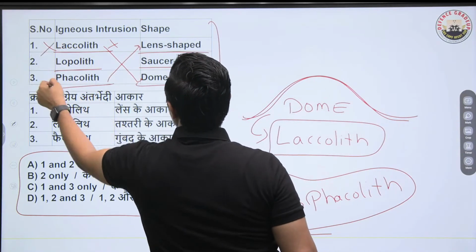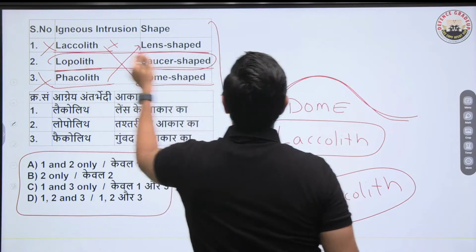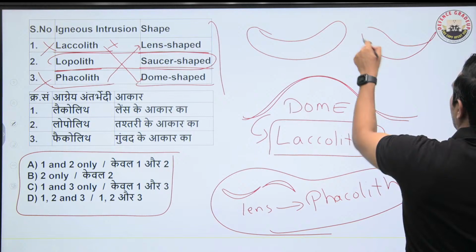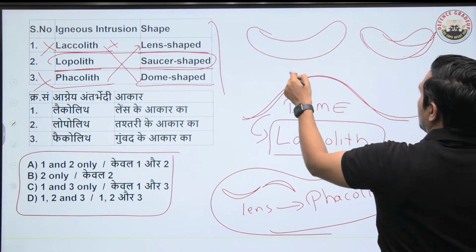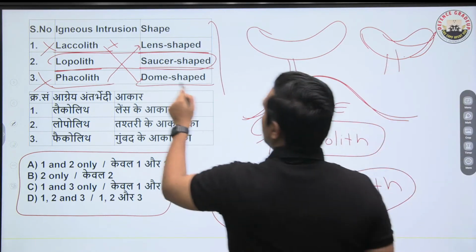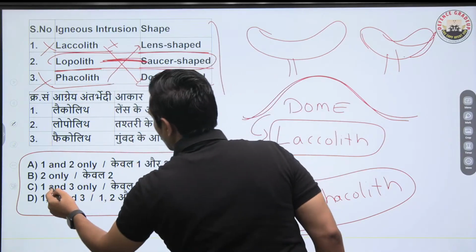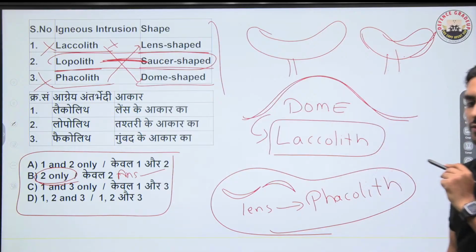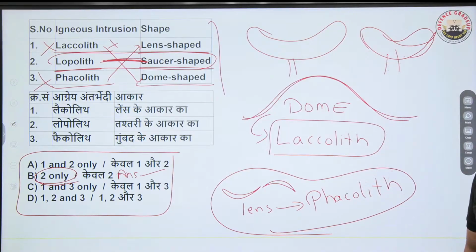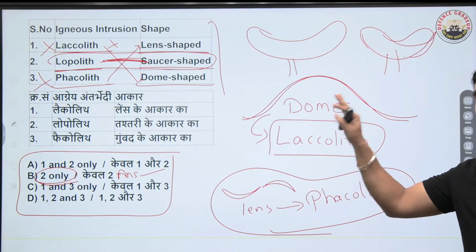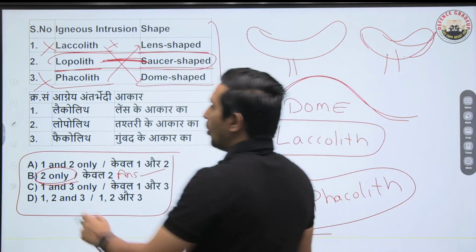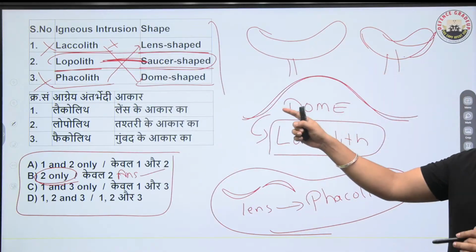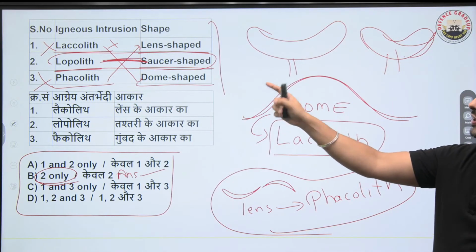So 1 and 3 are incorrect. Lopolith is saucer shaped, like this, massive like this, supplying magma from here. So saucer shaped is lopolith. So B is the right answer. Trust me, these igneous intrusions are difficult to master, but once you master them, it will be 100% clear. In GC Leong's book, it is given very nicely, so please keep that in mind. Laccolith is dome shaped, phacolith is lens shaped, and lopolith is saucer shaped.